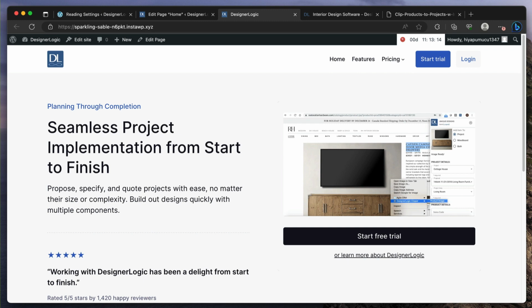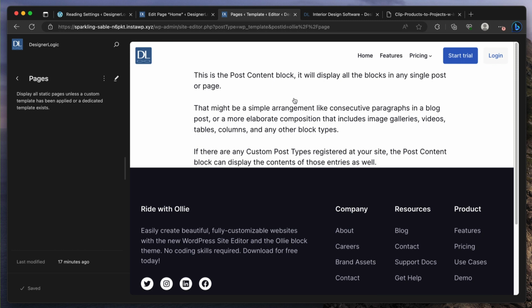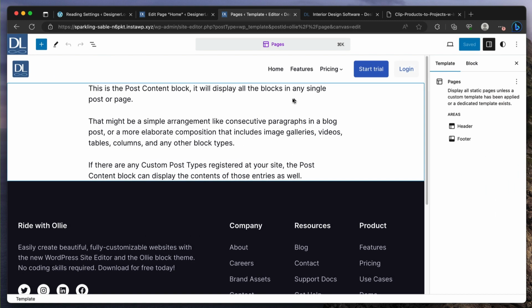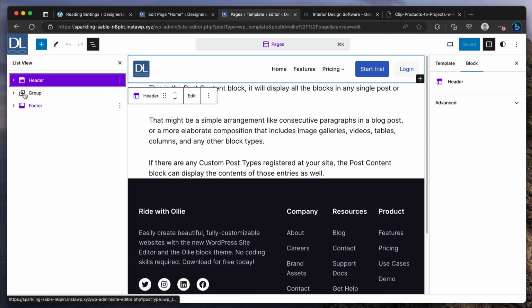So where would you put the name Designer Logic up there that looked right? I would say up here, the logo part. So I would go to, again, edit site. So we see the page here. We then click on it. It's just an image. Click on it, go to the header section, and I would create a group just like we did here. So let's go to the navigator. I don't know what it's called, really, outline it.